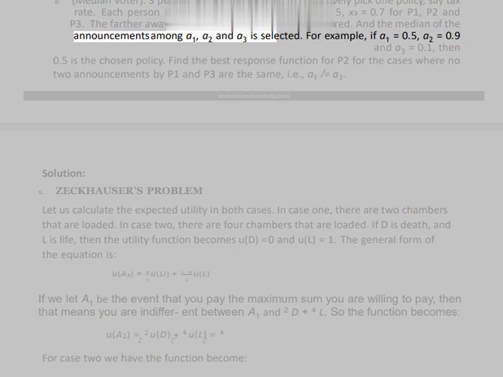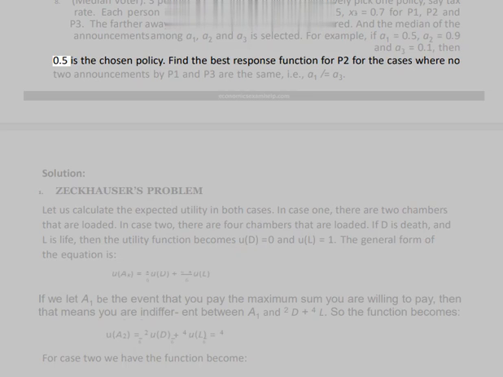And the median of the announcements among a1, a2 and a3 is selected. For example, if a1 = 0.5, a2 = 0.9 and a3 = 0.1, then 0.5 is the chosen policy. Find the best response function for P2 for the cases where no two announcements by P1 and P3 are the same, i.e., a1 ≠ a3.